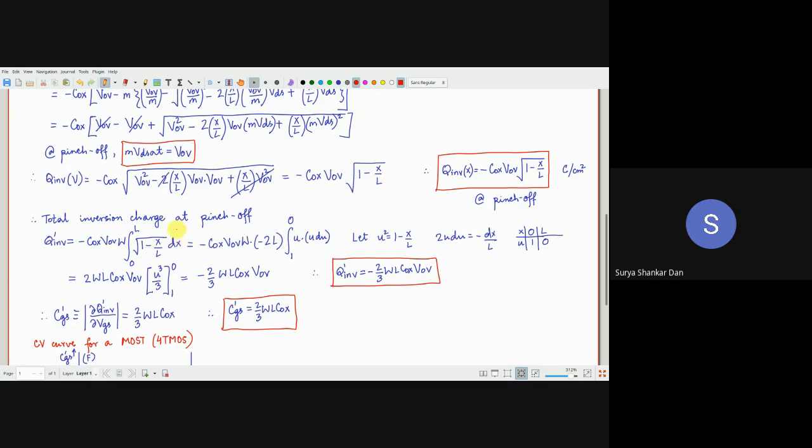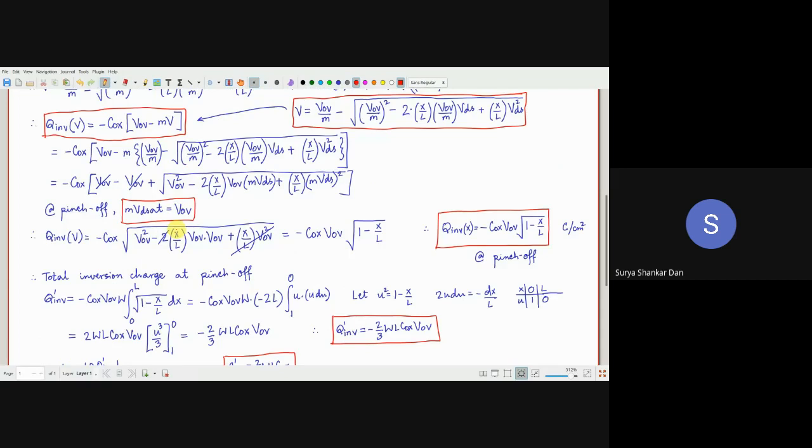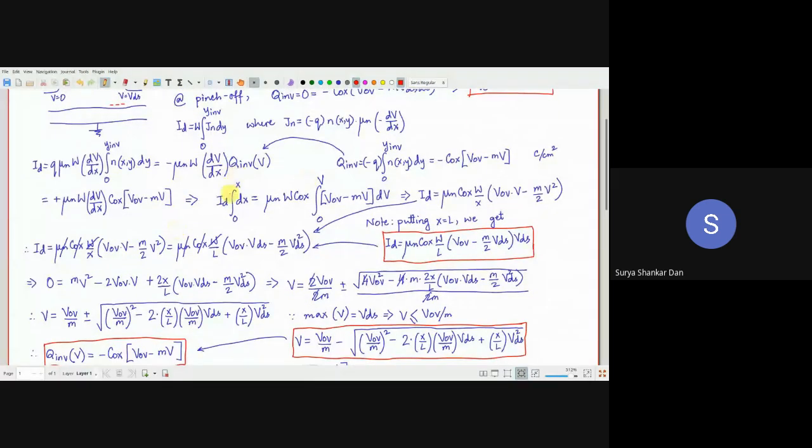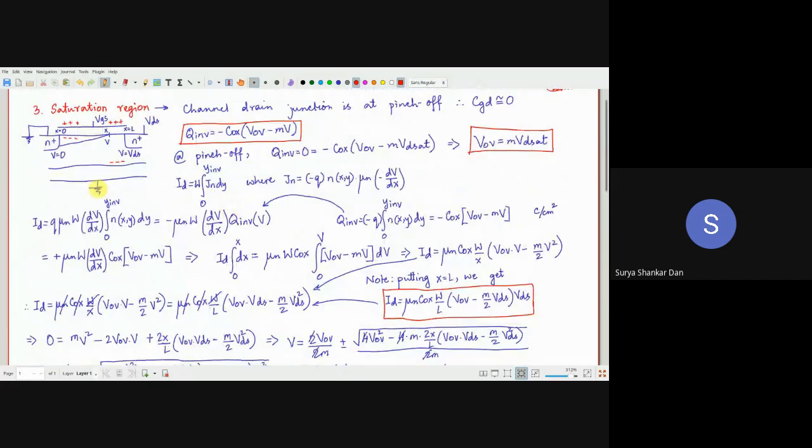ठीक है. Again, previously when we were finding out the current, what was the integral? Notice it was W into dy. That means W is the depth and dy is the direction. That is the channel cross section.